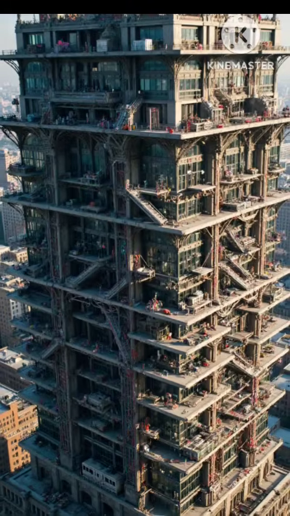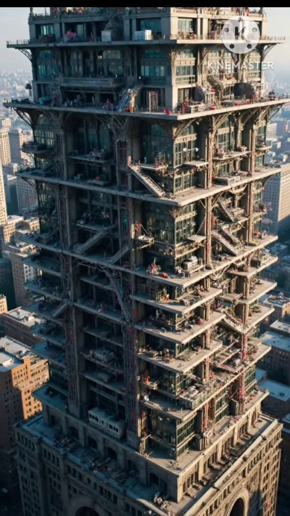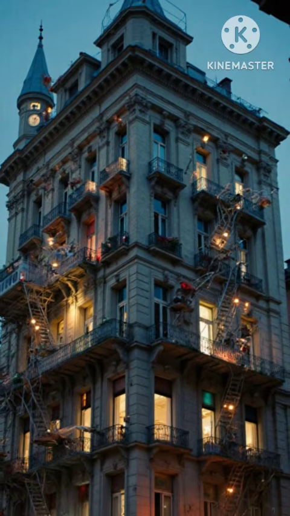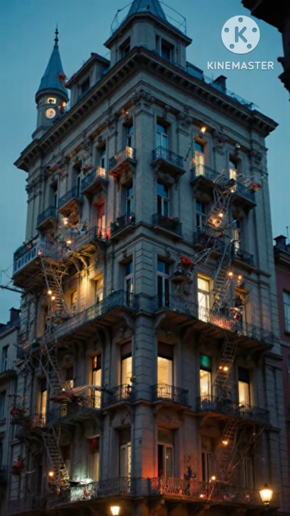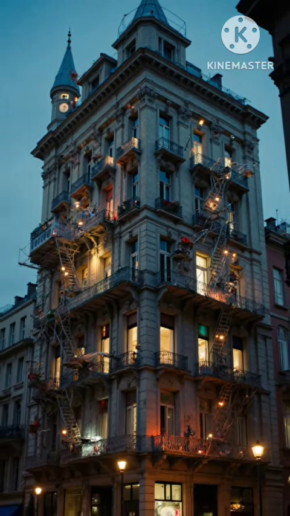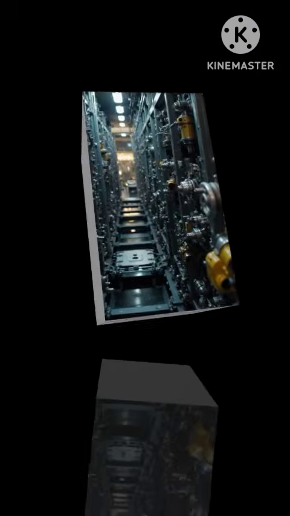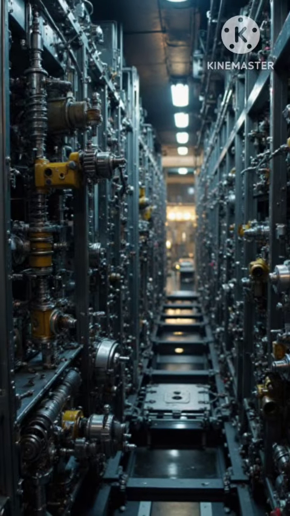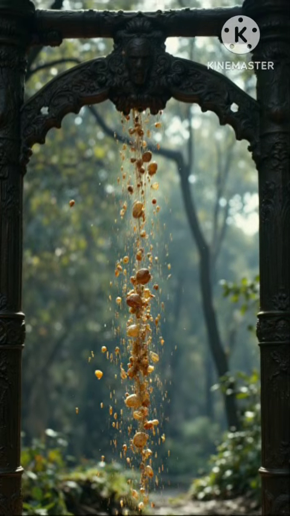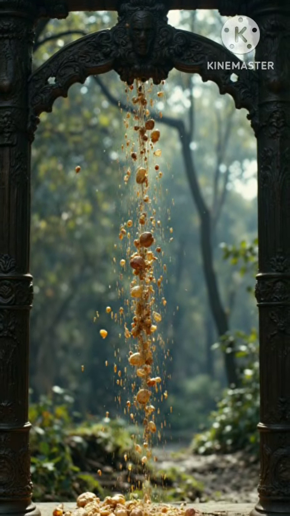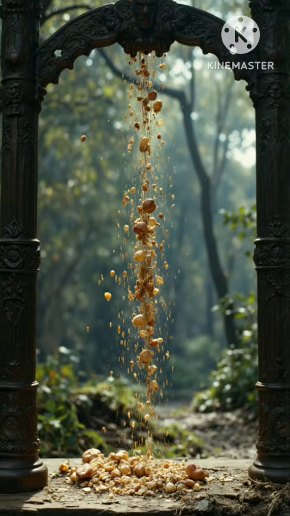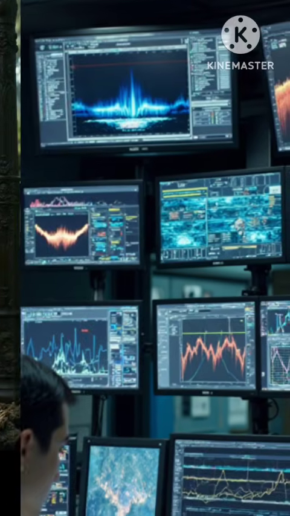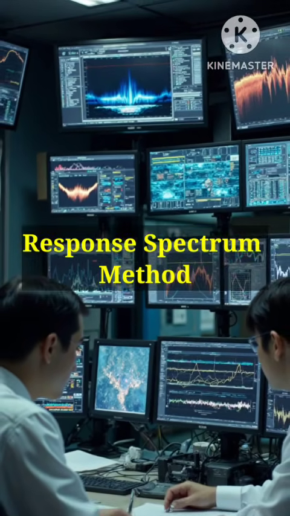Mode shapes. These are the patterns of deformation that a structure undergoes at its natural frequencies. Each mode shape corresponds to a specific frequency and illustrates how different parts of a structure move relative to each other. Damping. Damping refers to the dissipation of energy in a vibrating system. It is a crucial factor in structural dynamics as it determines how quickly a structure returns to its equilibrium position when disturbed.